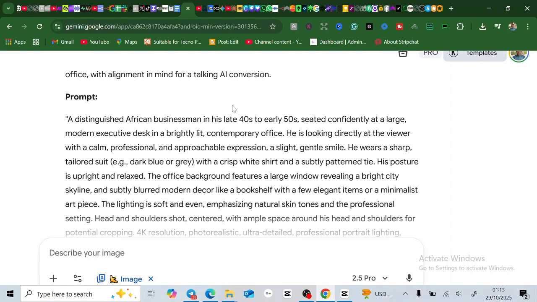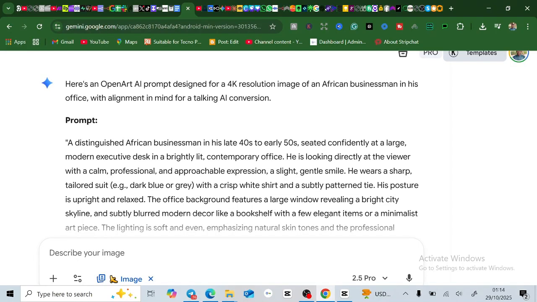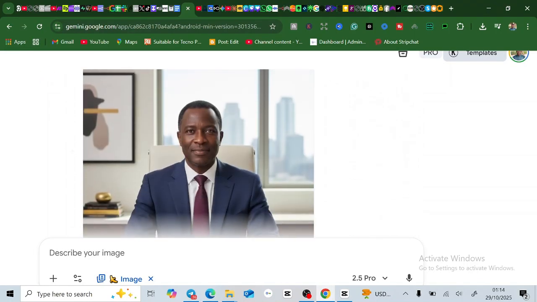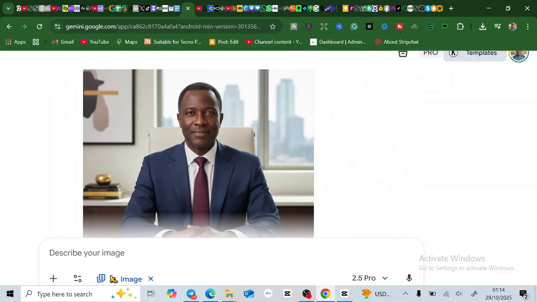Now you can see that it gave us this prompt and it put 40 years to 50 years, because obviously a successful businessman would be around that age, but we want a younger age. So you can change this to 20s and then here to 30s to get a younger person, because you can see this is what it gave us here. It's an older person. So depending on whatever result you want, please just use your head and think about how you're going to get it.